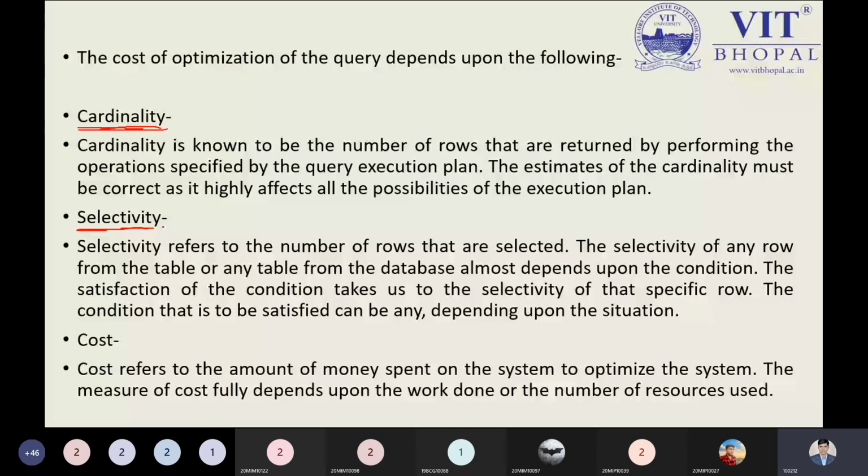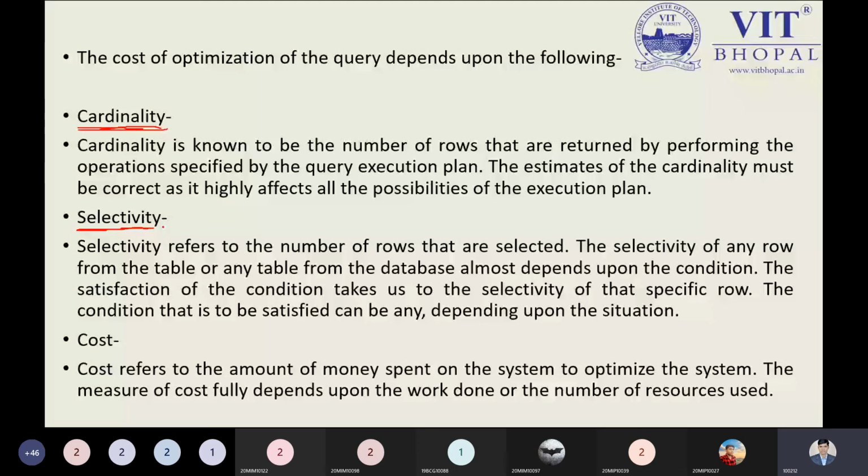A is greater than 50, so I'm getting only the 5 records. So which query will execute first? Both queries will execute at the same time, but which query will provide the better result? Both queries provide the better result, but which query will take the minimum time? The query which has two records on the filter. So selectivity: what is the data you want to select?